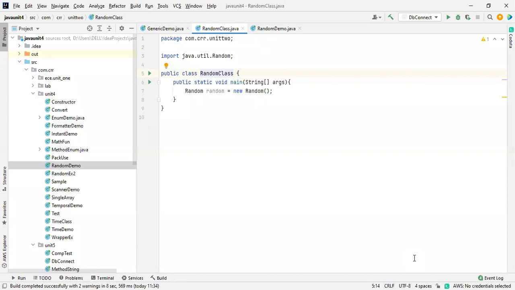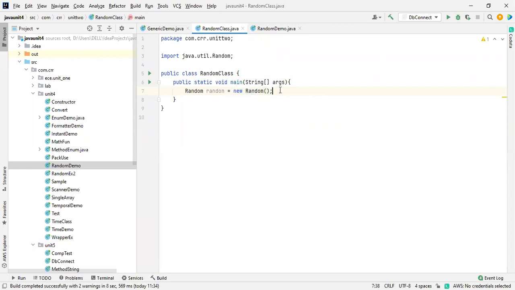So, how to use the class: it is available inside the util package. You already know that one. If you want to create, this is a class. Random is a class, remember the word. If Random were an interface, you couldn't even instantiate it over here. I already showed you an example of that. So we'll go for this.